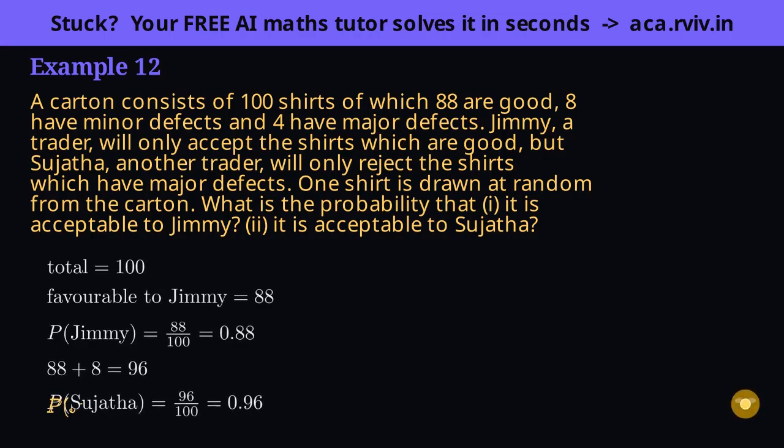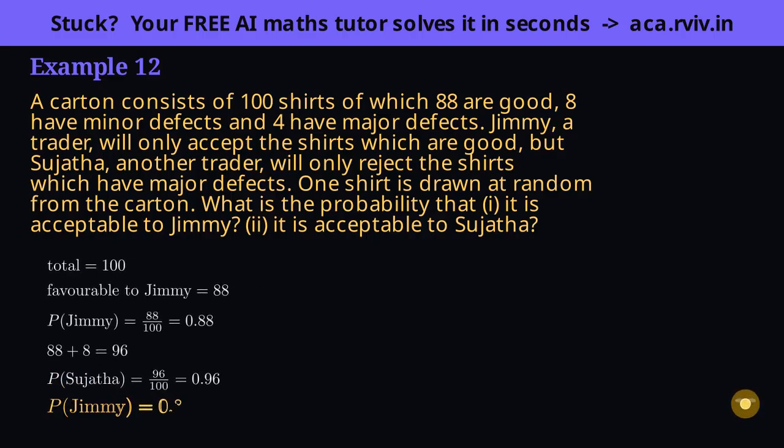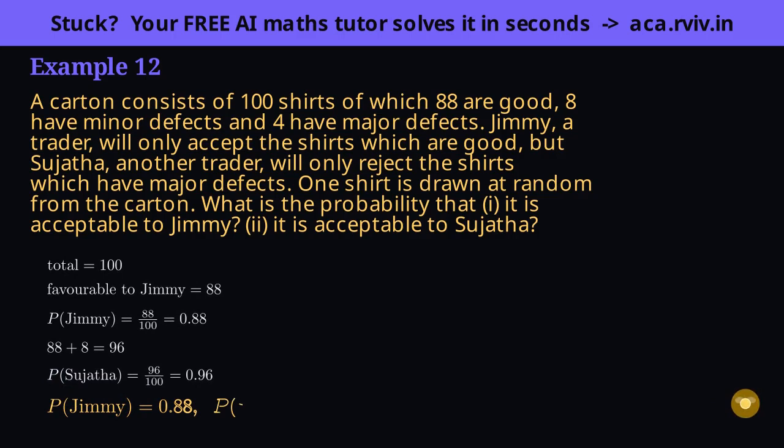Insight: the deciding skill was reading the acceptance rules slowly. Rejects only major defects, quietly welcomes the minor defect shirts, and missing that word changes the count. In word problems, the English is half the maths.